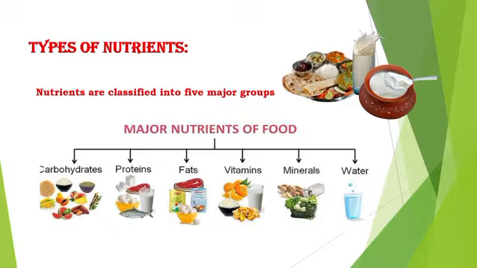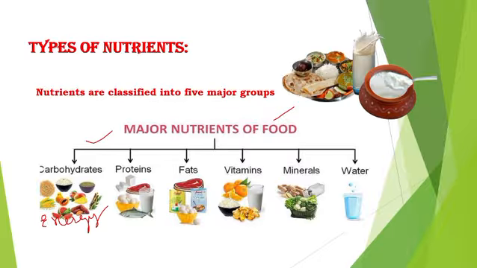So learn one by one the types of nutrients. The major nutrients of food are carbohydrates. First is carbohydrate. Carbohydrate is very important, which includes potatoes, rice, sugarcane, fruits, and so on, which provide us energy. What do they provide us? Energy. Got it?